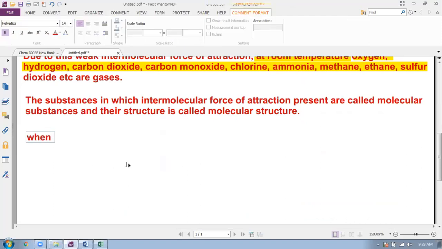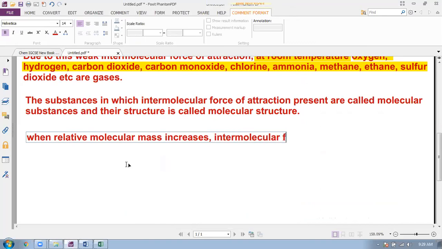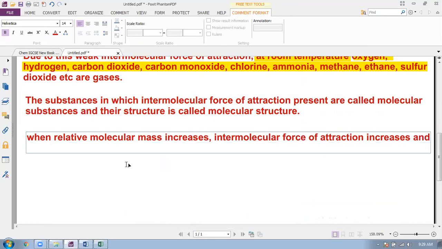When relative molecular mass increases, intermolecular force of attraction increases, and melting and boiling point of substance increase.